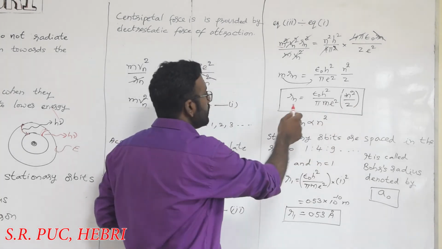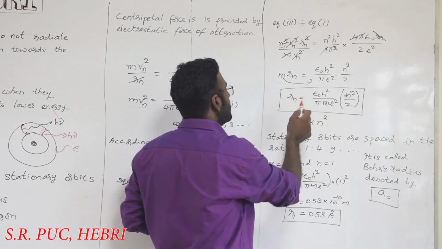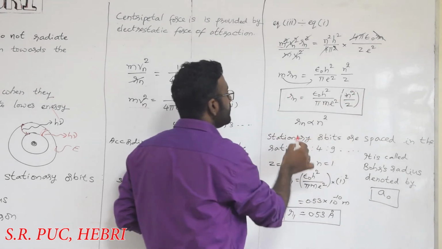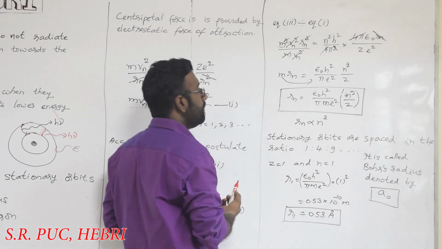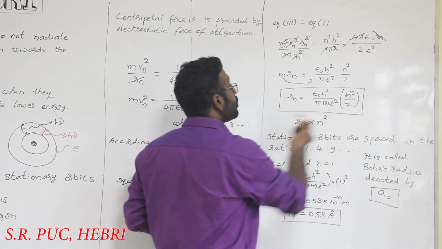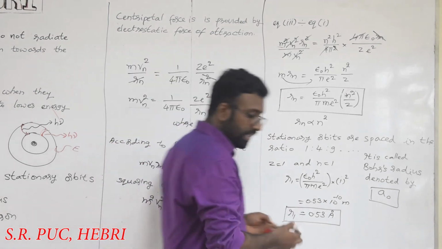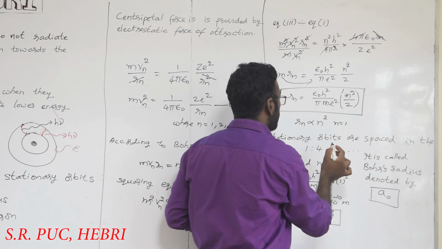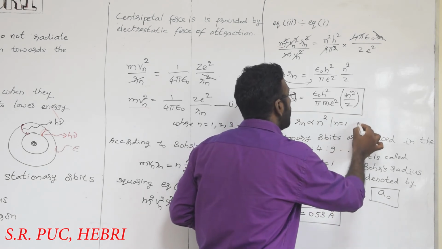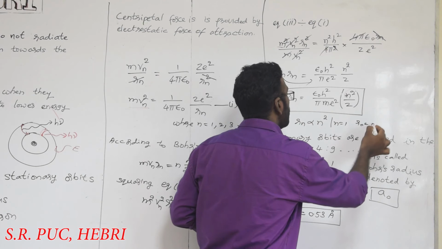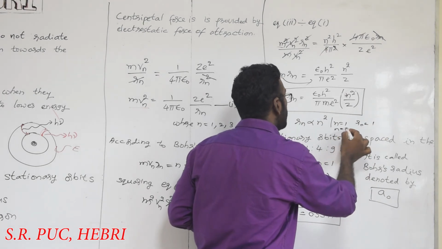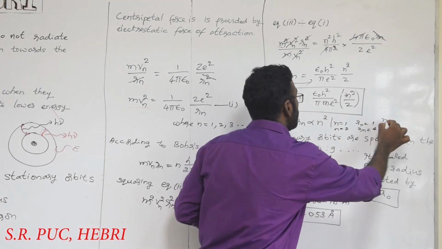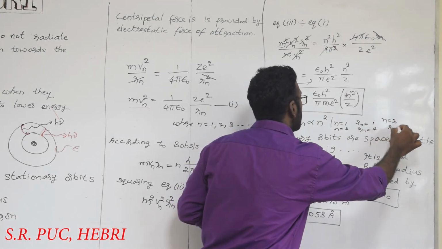You can see from this equation the relation between Rn and n. See how Rn varies with n. It is a square relation, right? If I give n equal to 1, Rn will be 1. If n is equal to 2, Rn will be equal to 4. If n is equal to 3, Rn will be equal to 9.